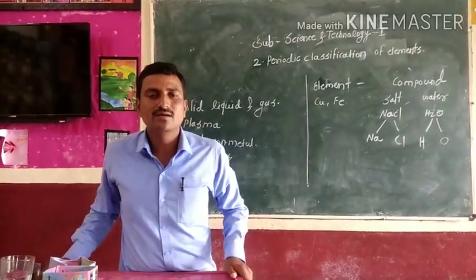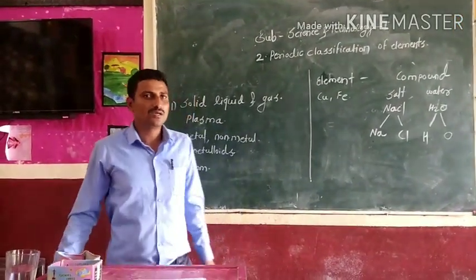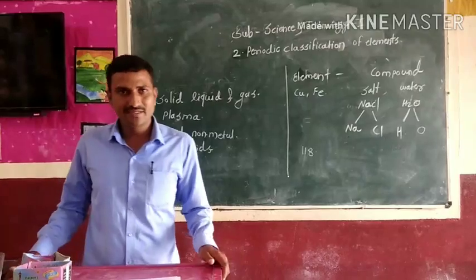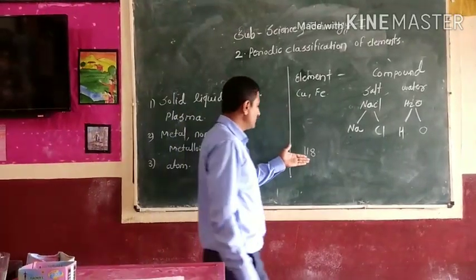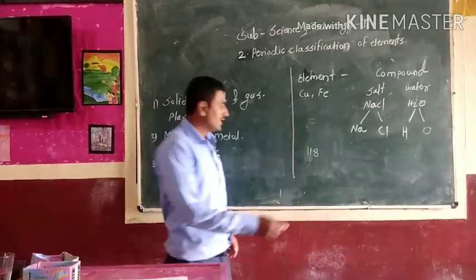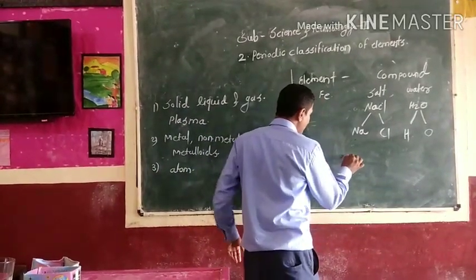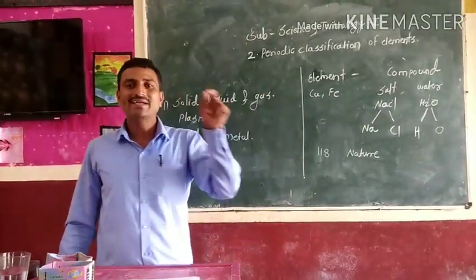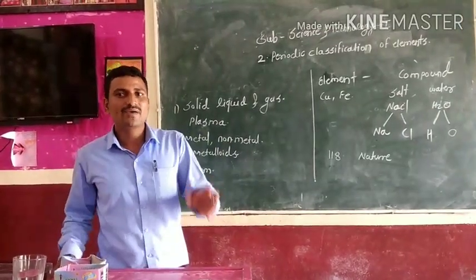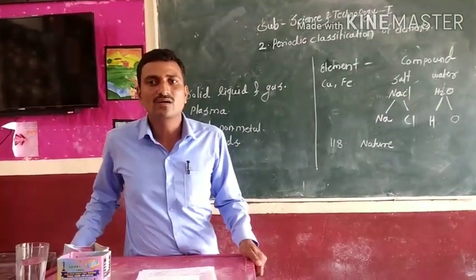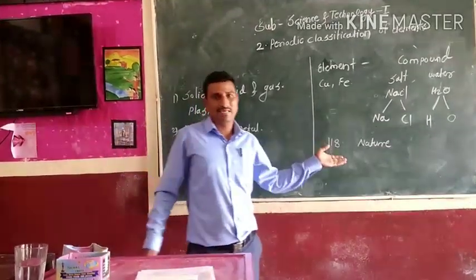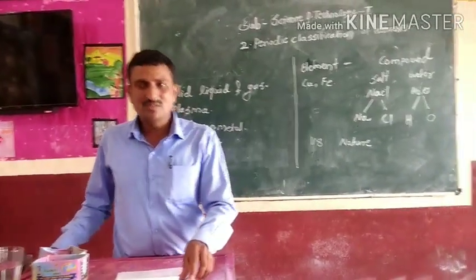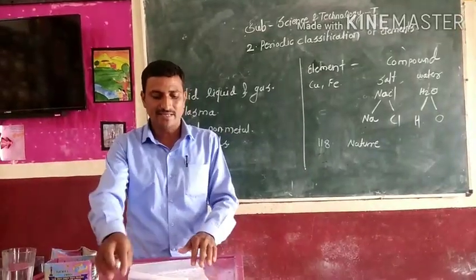Then we know that in the world the elements present are 118. Of these 118, 92 elements are found in nature, and the remaining elements are made or produced in the lab. So these are some previous questions and their answers.